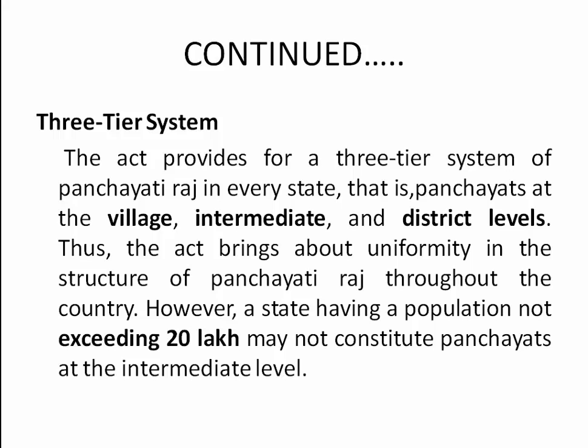So the next one is the 3-tier system. This one is very important. Okay, so 3-tier system means there are 3 levels. One is the village level, one is the intermediate level, that is the taluk level, and one more is the district level.